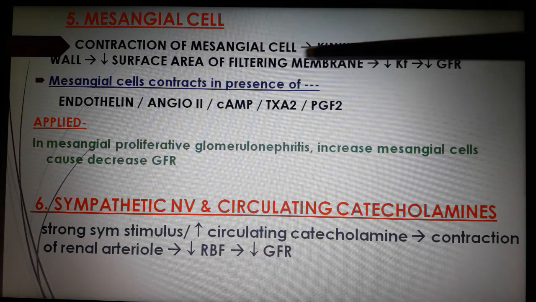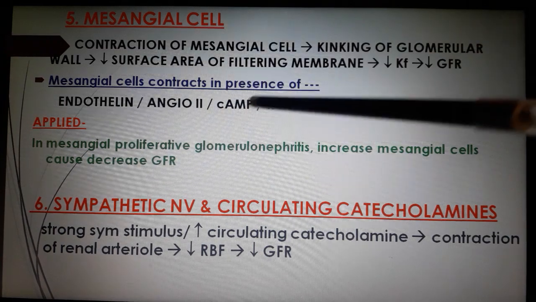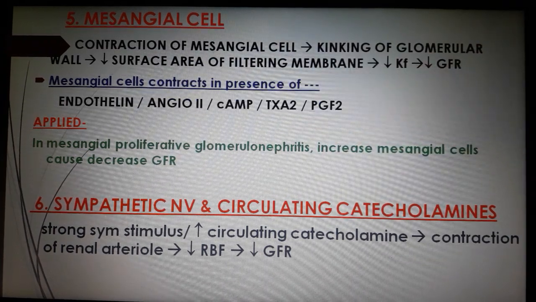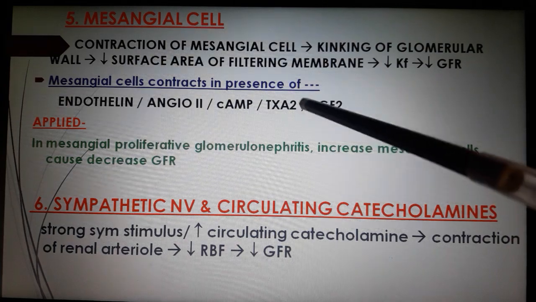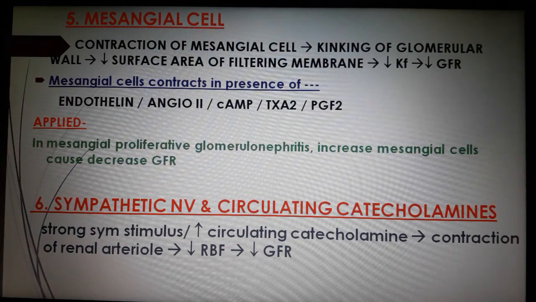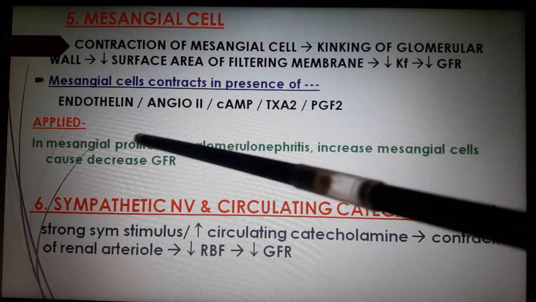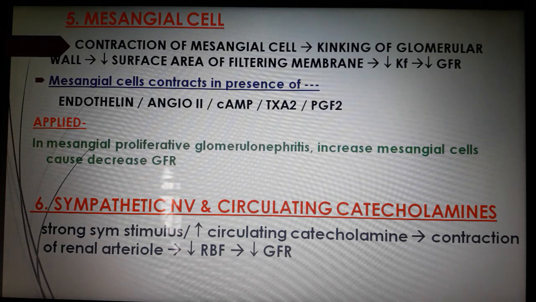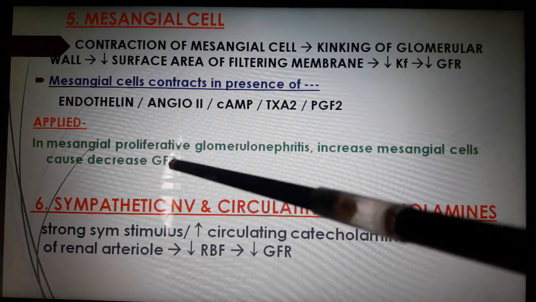Mesangial cells contract in the presence of endothelin, angiotensin II, cyclic AMP, thromboxane A2 and prostaglandin F2. Applied: in mesangial proliferative glomerulonephritis, there is an increased number of mesangial cells, which causes decreased GFR.